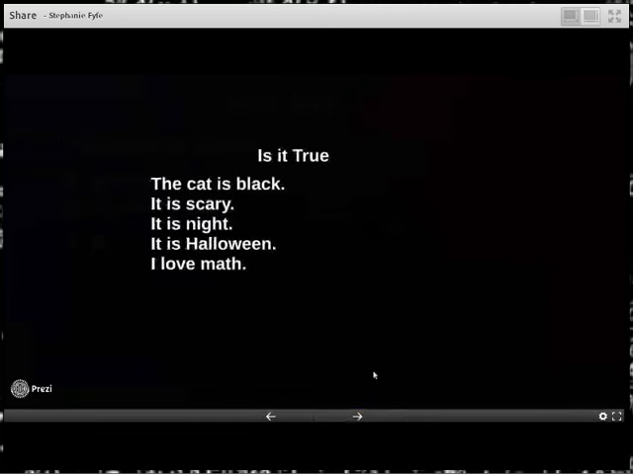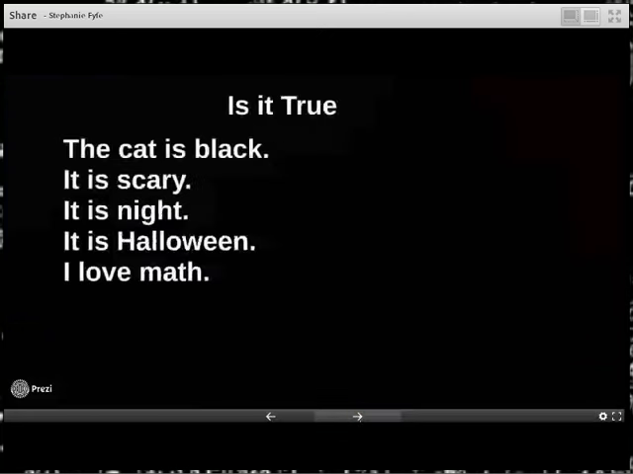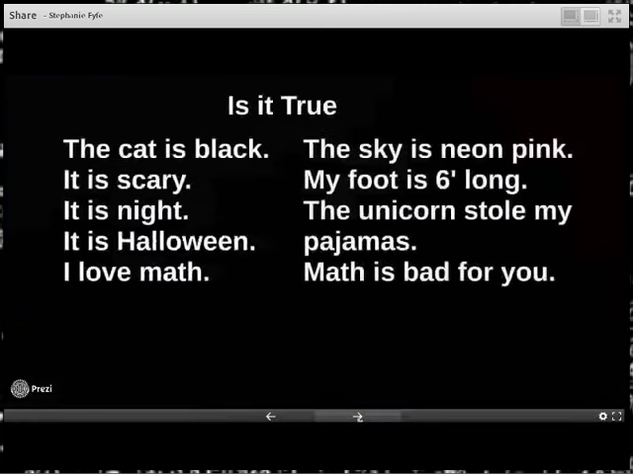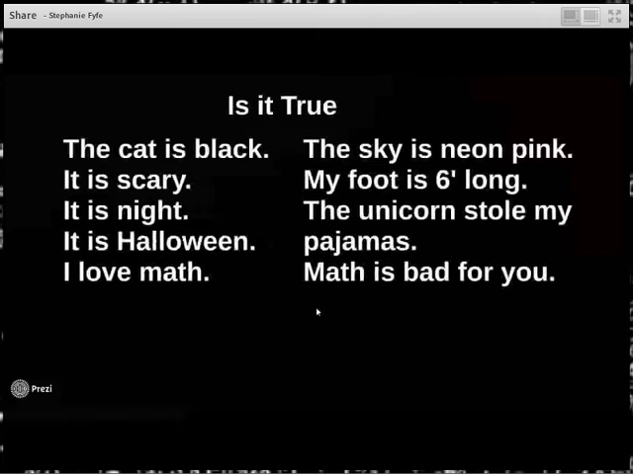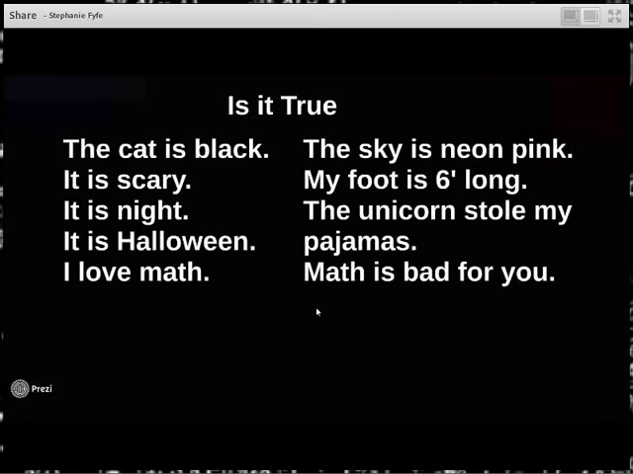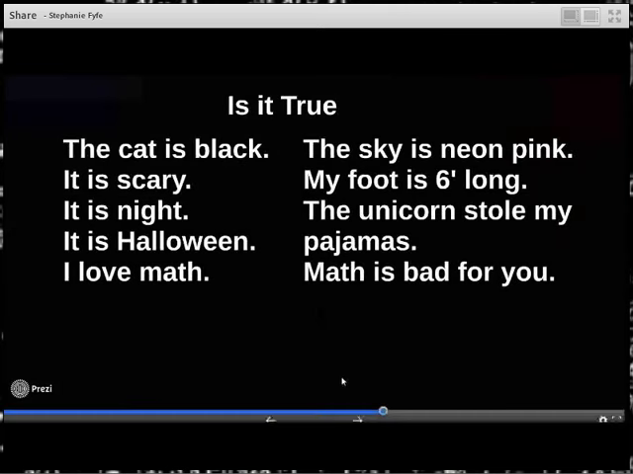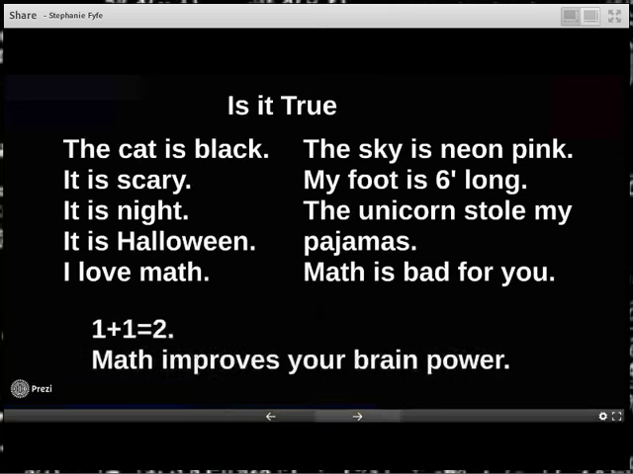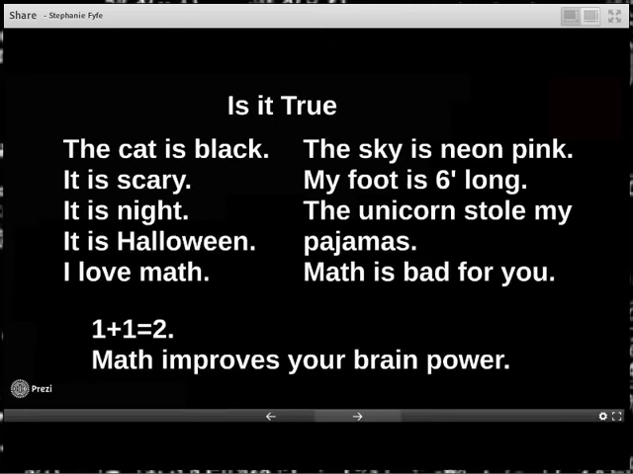half the time. Other statements are never true, like the sky is neon pink, my foot is 6 foot long, the unicorn stole my pajamas, math is bad for you. These things are all never true. And then we have statements that are always true, like 1 plus 1 is 2, math improves your brain power, and other things along those lines.